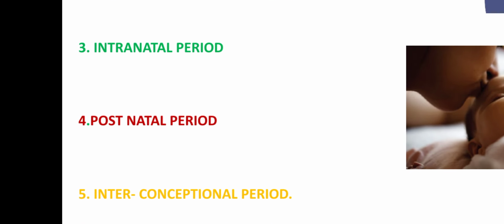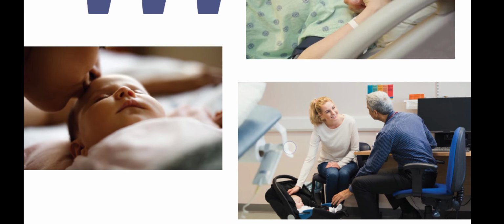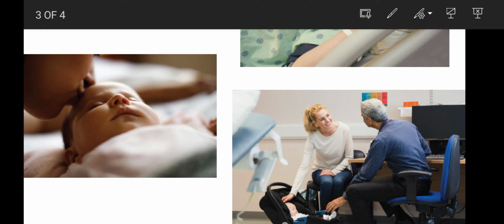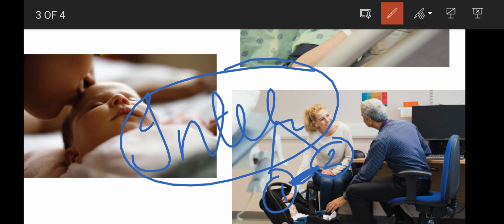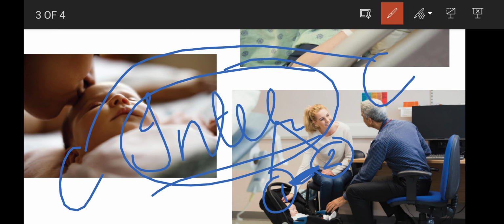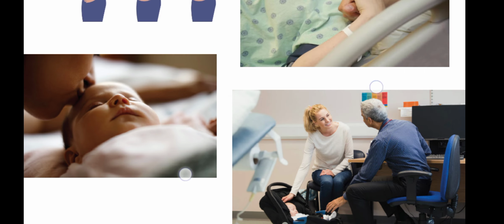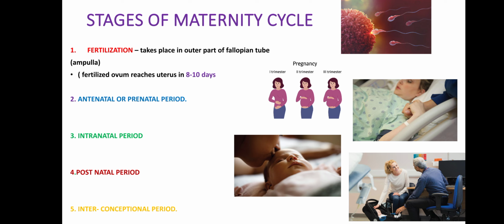Lastly, we have interconceptional period. You can see in the picture here, there is one baby and the second conception has occurred. So the period between the two babies, two childbirths or two pregnancies, is known as the interconceptional period. Between two conceptions, the period in between is the interconceptional period. So this was the stages of maternity cycle.